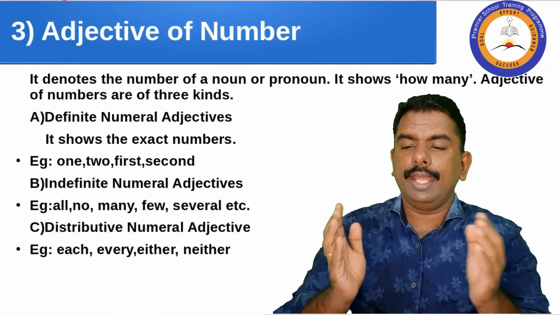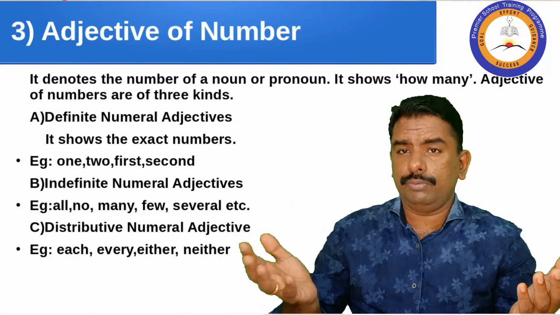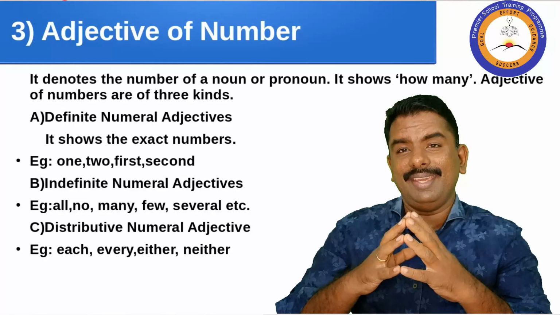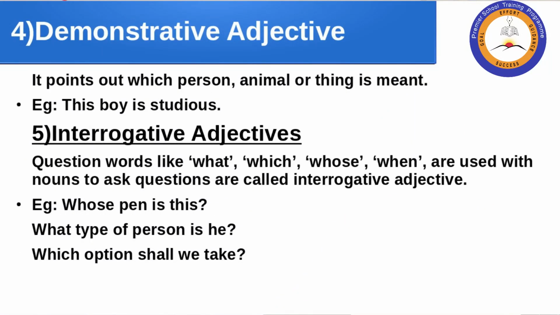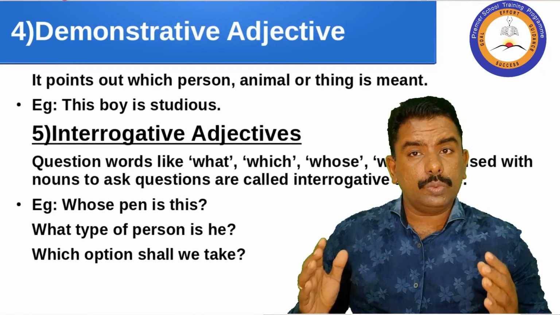So each, every, either, neither, these kind of words we're familiar with and we are using in our everyday life. Okay, demonstrative adjective is the next one. Demonstrative adjective. This is the fourth one. It points out which person, animal, or thing is meant. Example is, this boy is studious.